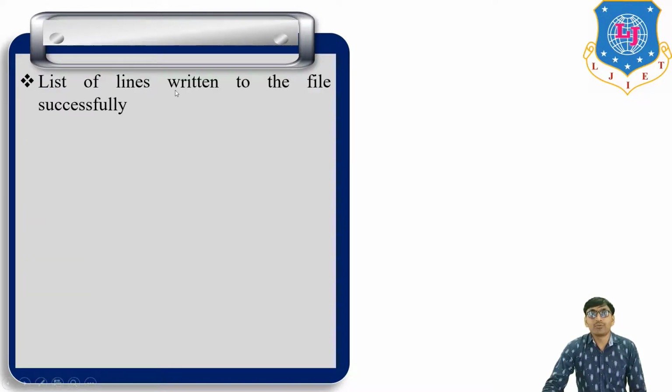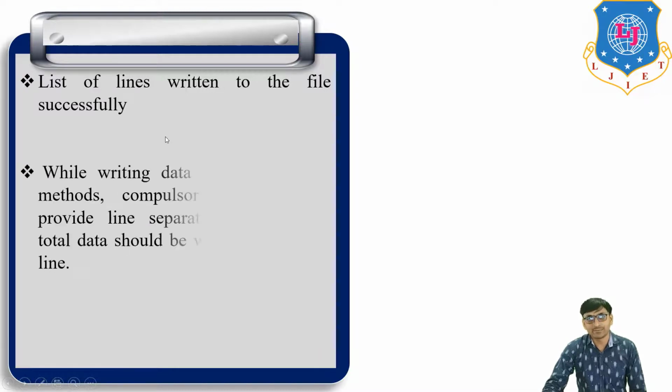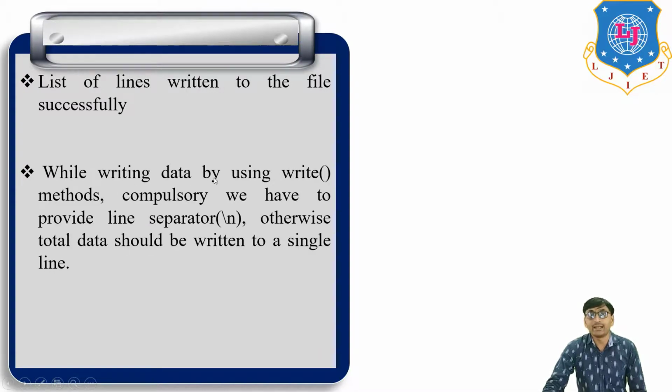Then list of lines written to the file successfully. While writing data by using the write method, we compulsorily have to provide the line separator, that is backslash n. This is the line separator. This means in the new line. Okay. Otherwise, the total data will be written on a single line.